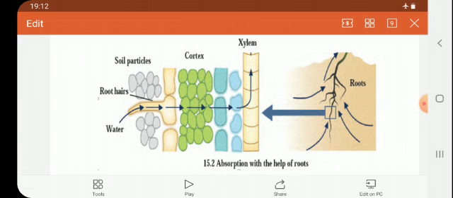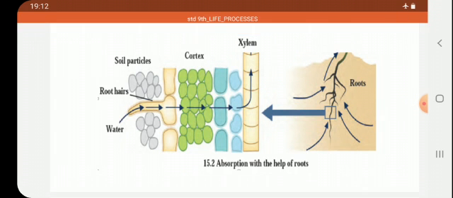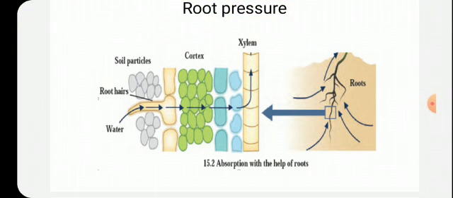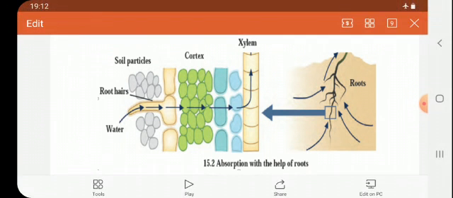The pressure applied by the root is called root pressure. Are you clear? The root from the lower side is applying the pressure, and thus the cells one above the other are getting pushed upward. They are pushing the water and mineral in the forward direction.